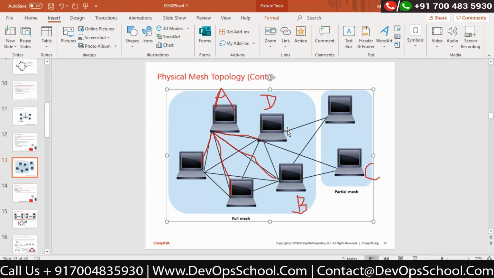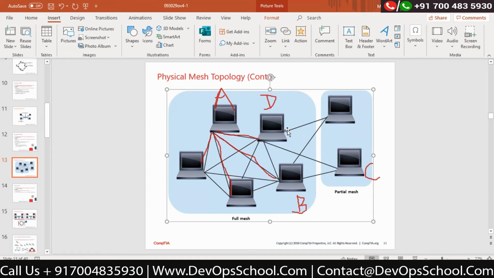For every computer I have a dedicated line, extremely fast, correct? But the problem would be management is very complex. High cost is required because we need to have everything dedicatedly managed and maintained for every computer. So this is not a suitable implementation for my enterprise networks, correct?